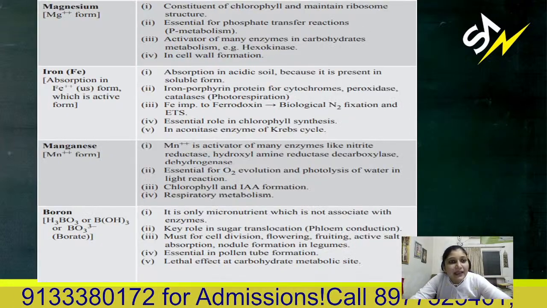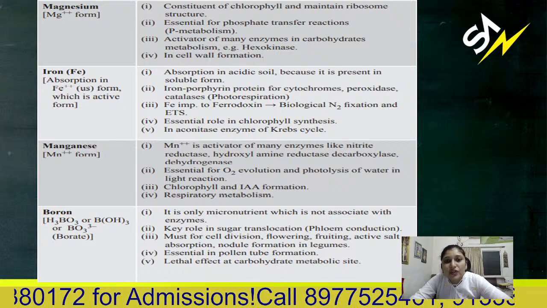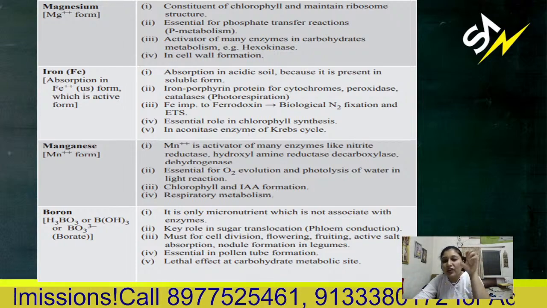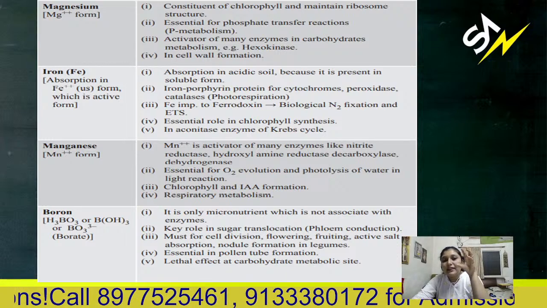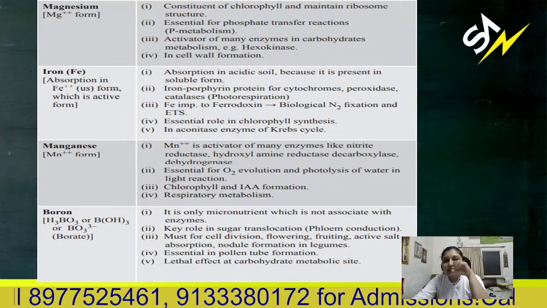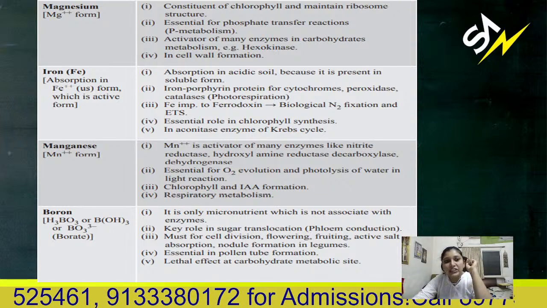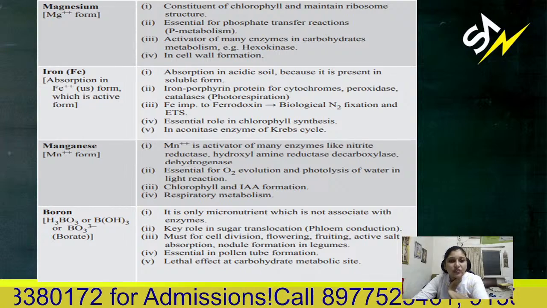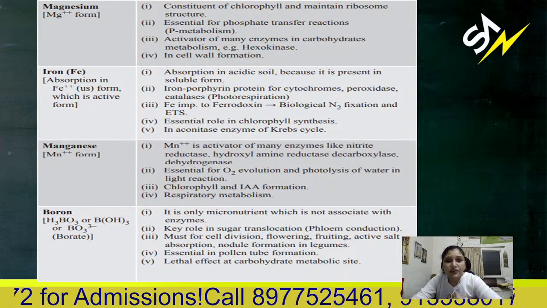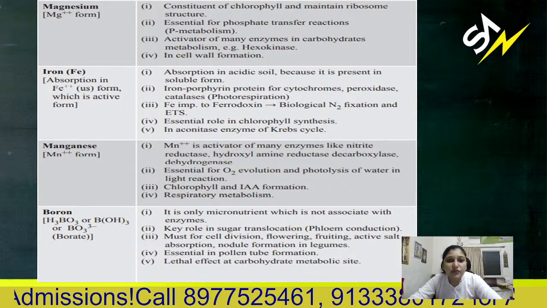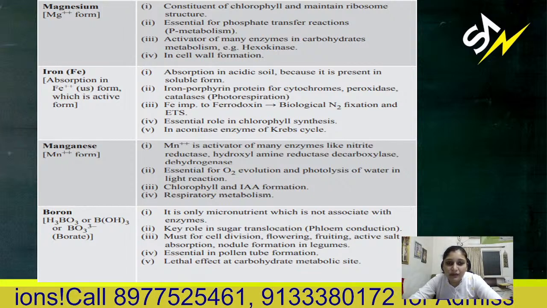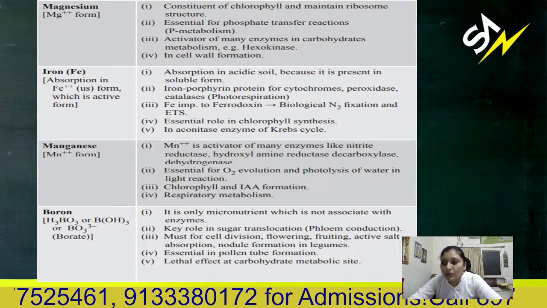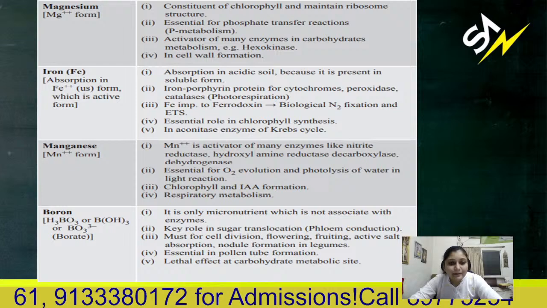Okay, next, magnesium. It is a constituent of chlorophyll, in the main porphyrin ring structure of chlorophyll. In that central part, it contains magnesium. It maintains ribosome structure and is also essential for phosphate transfer reactions. It is an activator for many enzymes. In cell wall formation, magnesium is also required.